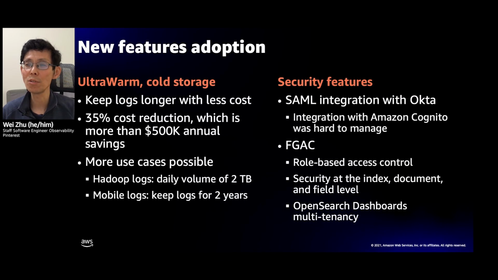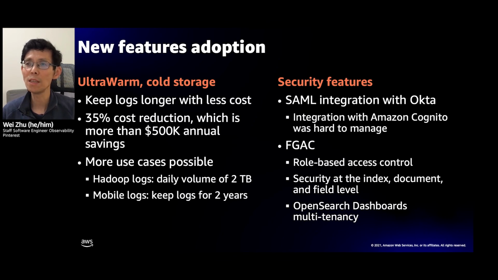To reduce the storage cost, we enabled AWS UltraWarm on the clusters. Logs in UltraWarm are cheaper to store, but slower to access. This is perfect for older logs since they are rarely accessed compared to the more recent logs. We store the logs in hot tier for 7 days and UltraWarm tier for 30 days.